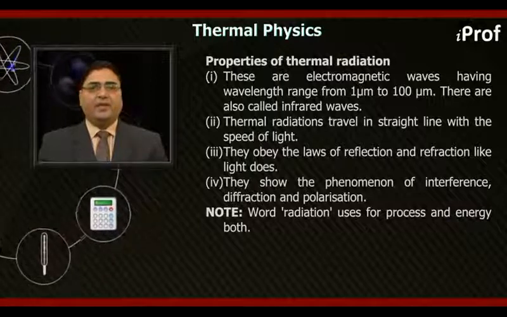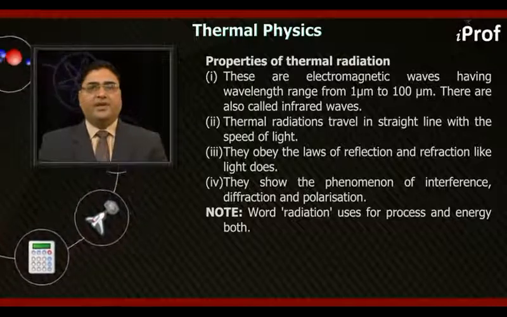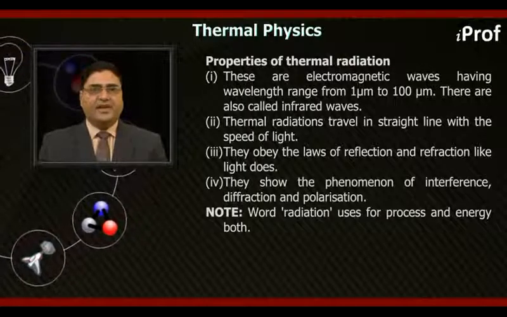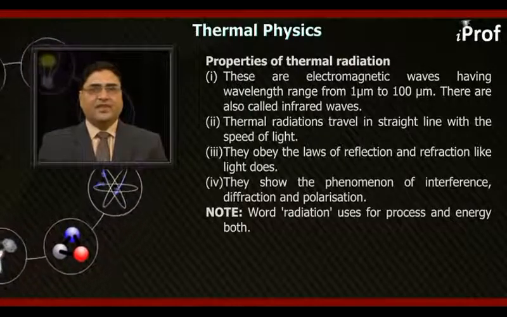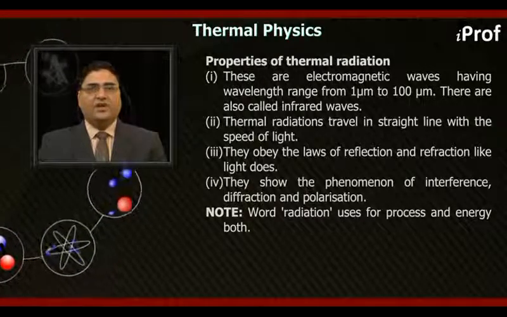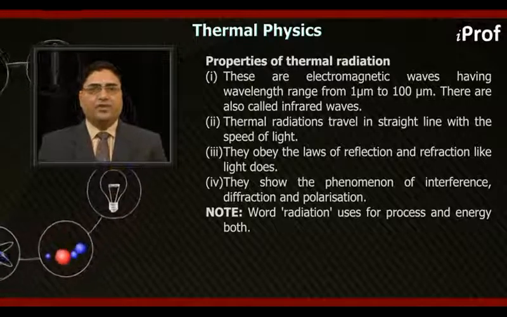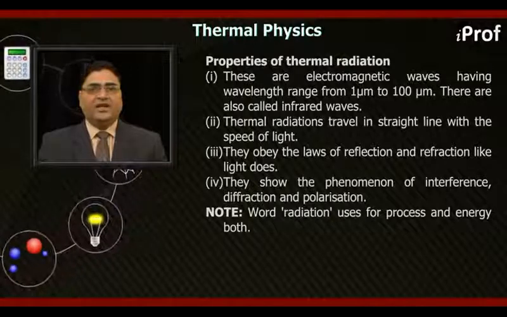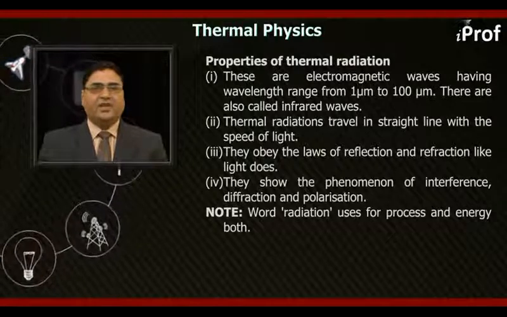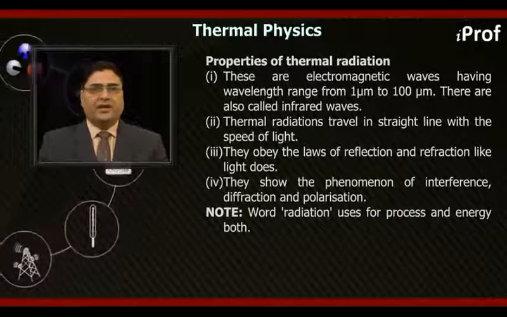First, these are electromagnetic waves having wavelength range from 1 micrometer to 100 micrometer. These are also called infrared waves. Second, thermal radiations travel in a straight line with the speed of light. Third, they obey the laws of reflection and refraction like light does. Fourth, they show the phenomenon of interference, diffraction and polarization. Note the important point. The word radiation is used for process and energy both.